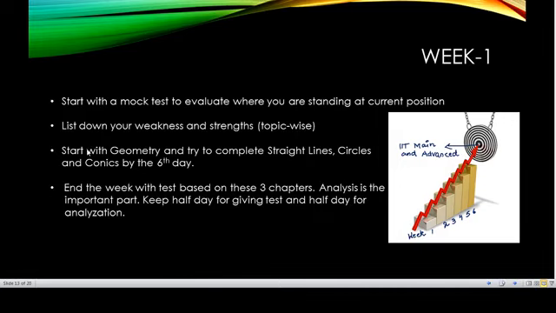After that, as I mentioned, list down your weaknesses, subject wise, then topic wise. For maths, I recommend to start with geometry and try to complete it; I've given you 5 days. The first day goes in test evaluation, making your strengths and weaknesses list. So 5 days you can utilize to complete the theory.